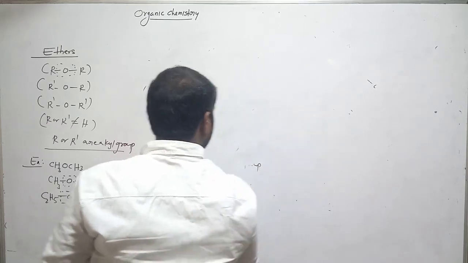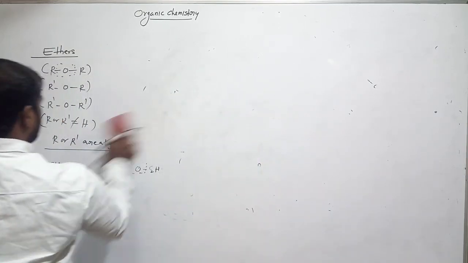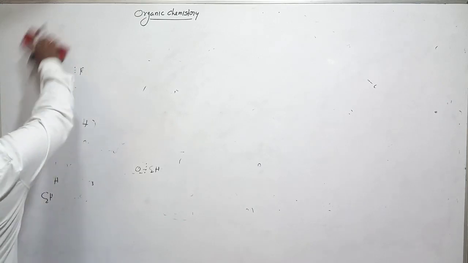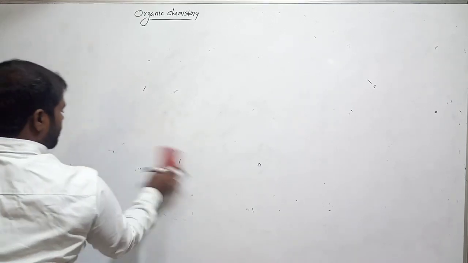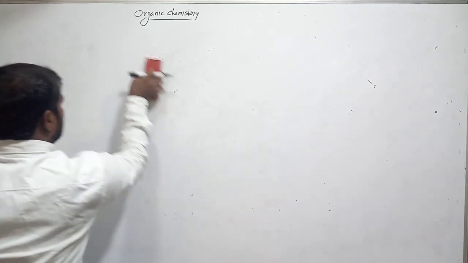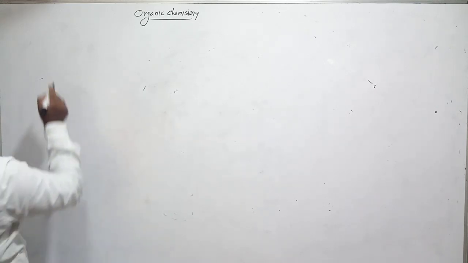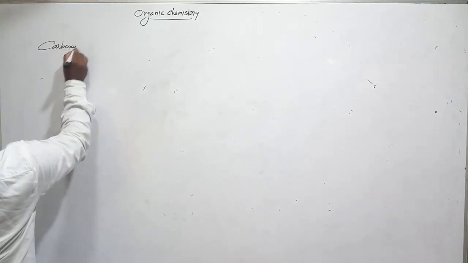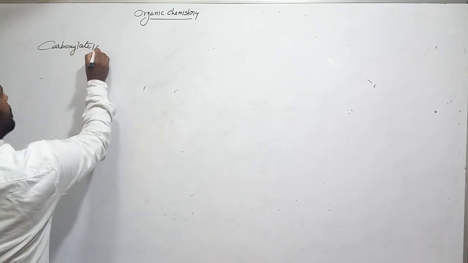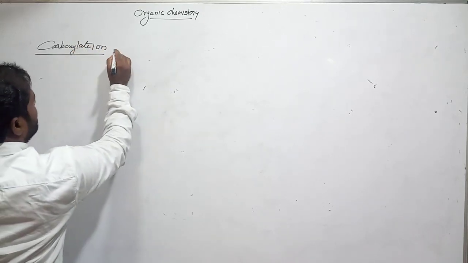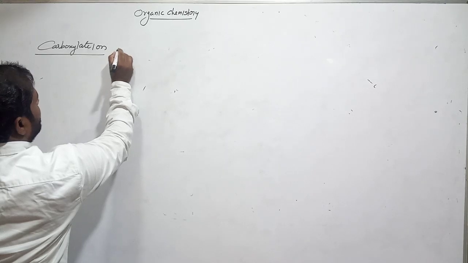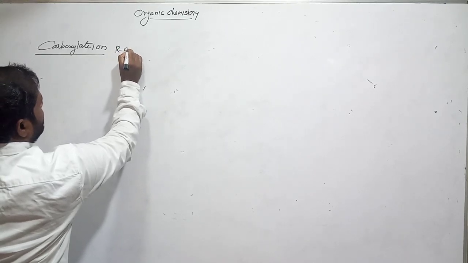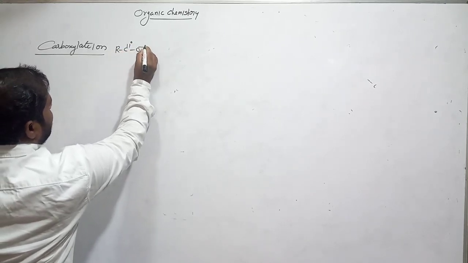And the next functional group is carboxylate ion. It is also a functional group. Carboxylate ion. That is RC double bond O minus.